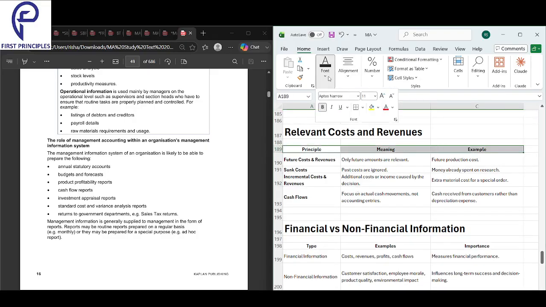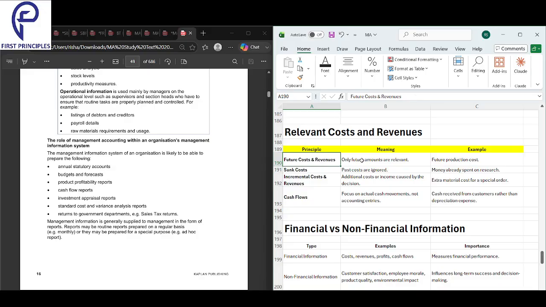Next, we'll look into relevant costs and revenues. Firstly, only future costs are relevant. Which costs would you consider? Only future costs. Past costs are ignored. They are called sunk costs. Only the future is relevant, the past is ignored. Only incremental costs you consider. Additional cost caused by the decision, right? Any cost because of the decision.